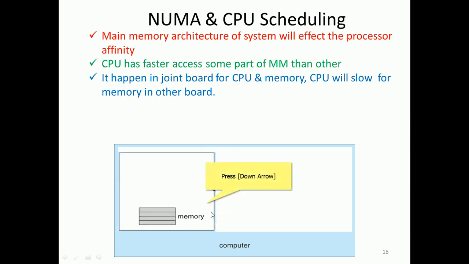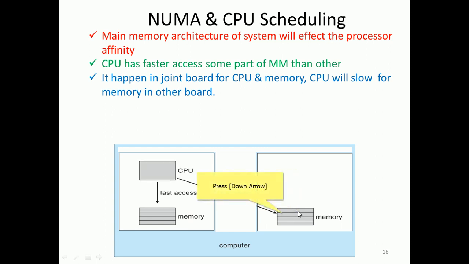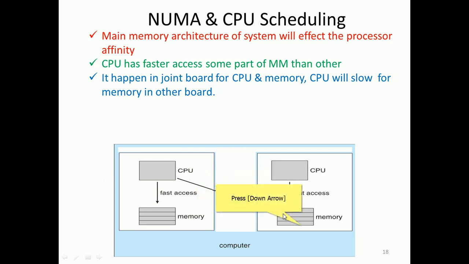CPU 1 has a memory, CPU 2 has a memory, and CPU 1 can access its own memory fast. Similarly, CPU 2 has fast access to its own memory. But CPU 1 can access CPU 2's memory also, only very slowly. So this is non-uniform memory access scheduling.